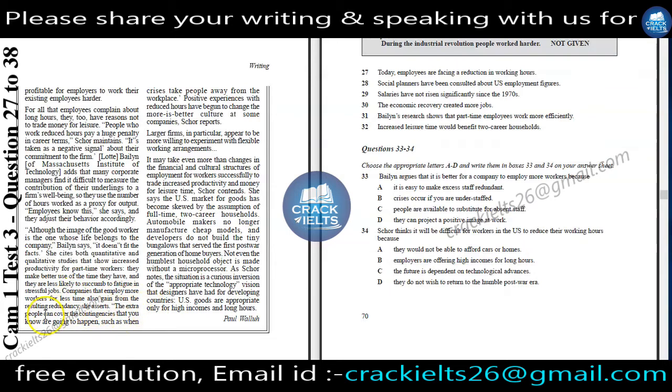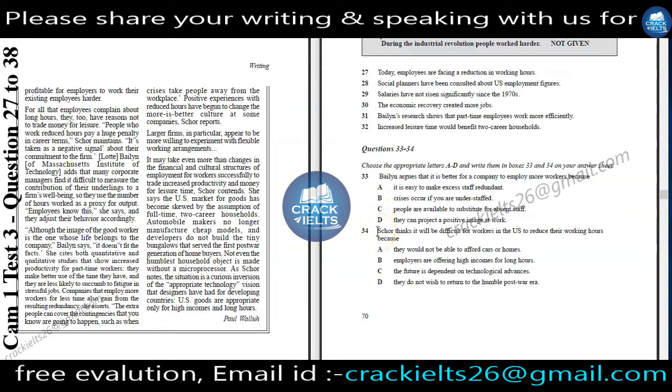The extra people can cover the contingencies that you know are going to happen, such as when crises take people away from the workplace. Positive experiences with reduced hours have begun to change the more-is-better culture at some companies, Score reports. That means here we can find the information that if more and more people are available, then they can work in the case of absent staff. And here we can find our answer C. C is our answer for question number 33.